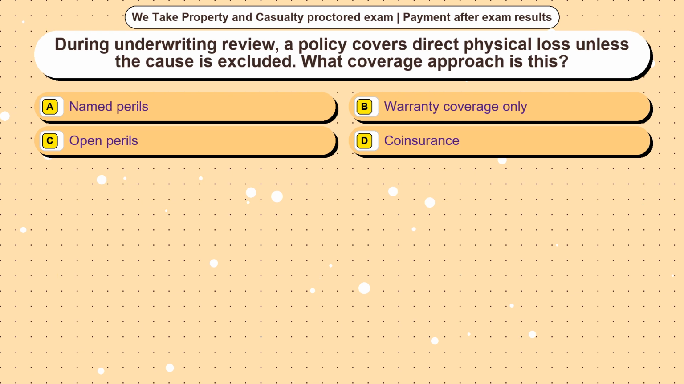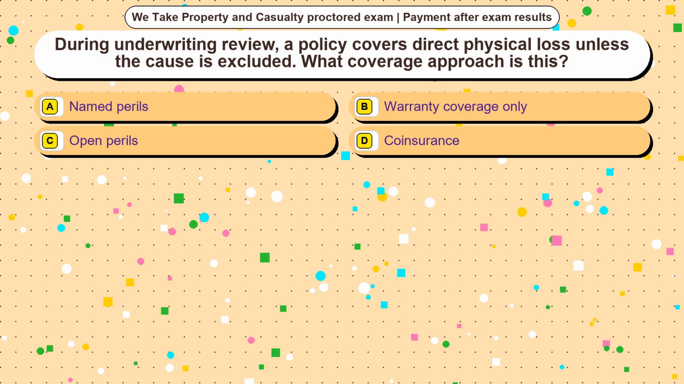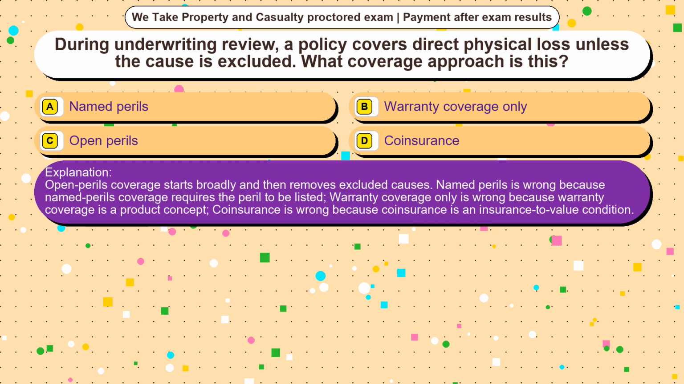Question 18. During underwriting review, a policy covers direct physical loss unless the cause is excluded. What coverage approaches this? Option A, named perils. Option B, warranty coverage only. Option C, open perils. Option D, coinsurance. The correct answer is option C. Open perils coverage starts broadly and then removes excluded causes.